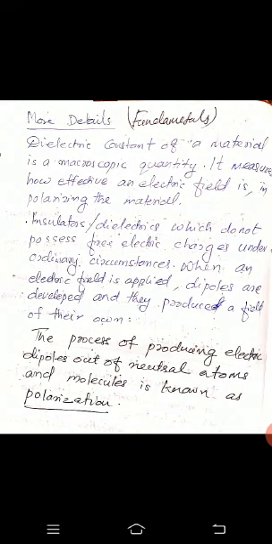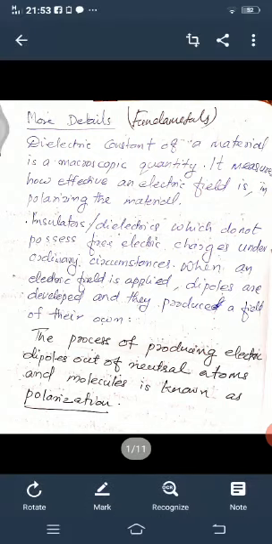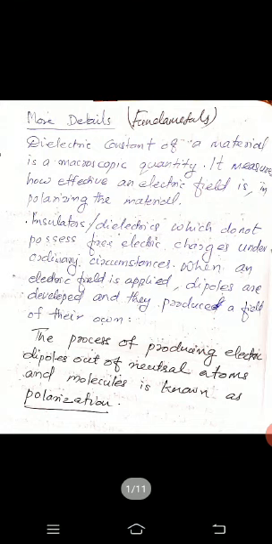That is, if we consider a dielectric in an electric field, then the electric field exerts a force on each charged particle. The positive charges are pushed in one direction, that is in the direction of the electric field, while the negative charges are pushed in the opposite direction. As a result, positive and negative parts of each molecule are displaced from their equilibrium positions in opposite directions.